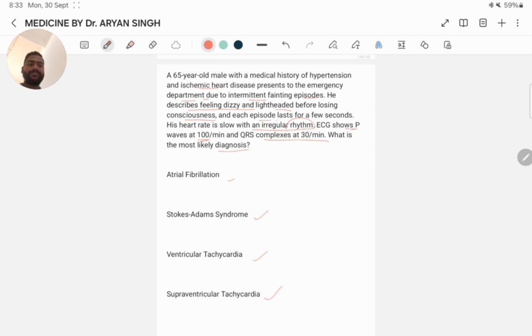supraventricular tachycardia. Here the answer is Stokes-Adams syndrome, because Stokes-Adams syndrome is characterized by sudden transient episodes of syncope, fainting, due to the sudden decrease in cardiac output caused by transient arrhythmia of incomplete third degree heart block. The symptoms described include intermittent fainting episodes, dizziness, lightheadedness, and the ECG finding of P waves at a rate of 100 per minute with the QRS complex at 30 per minute. This aligns with this condition; the slow heart rate and irregular rhythm indicate a significant AV conduction problem.